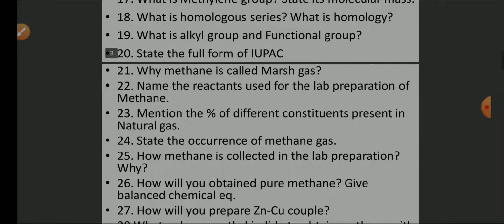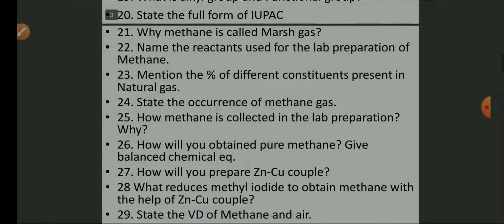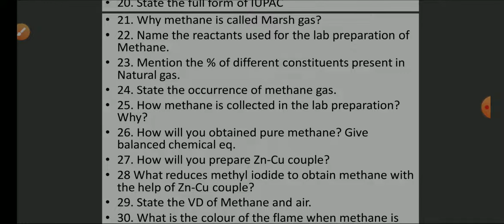Why is methane called marsh gas? Name the reactants used for the lab preparation of methane. Mention the percentage of different constituents present in natural gas. State the occurrence of methane gas. How is methane collected in the lab preparation and why? How will you obtain pure methane? Give the balanced chemical equation. How will you prepare zinc copper couple? What reduces methyl iodide to obtain methane with the help of zinc copper couple?